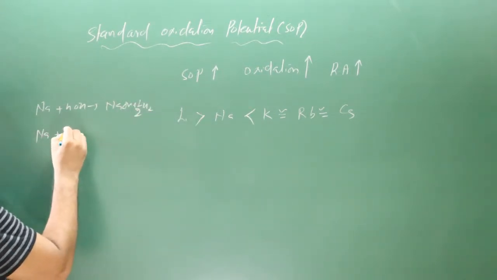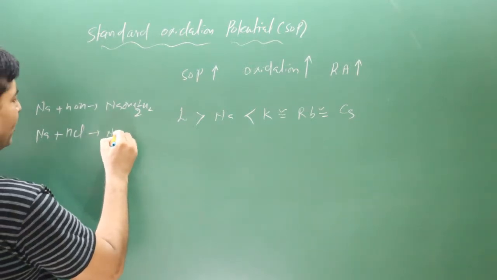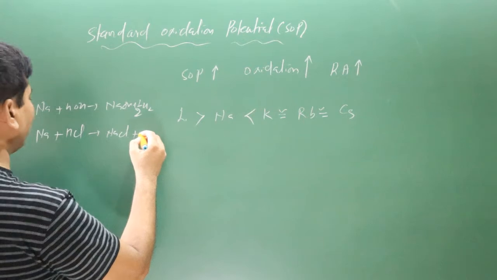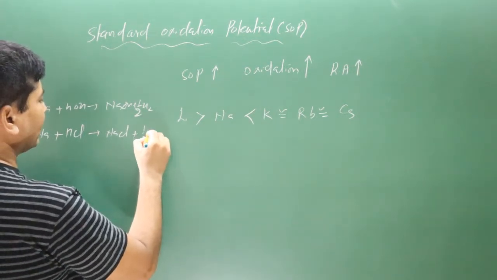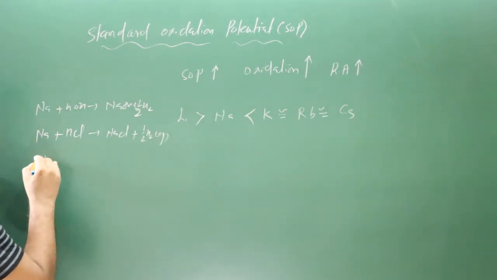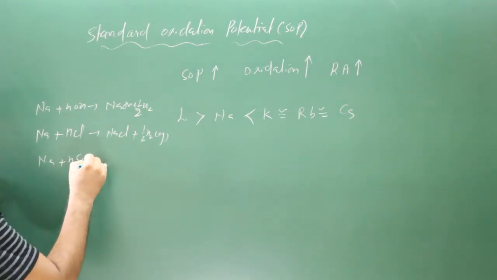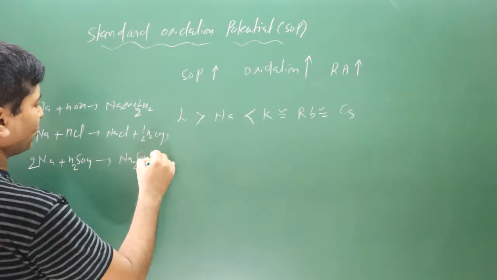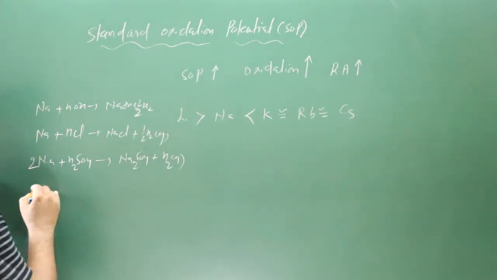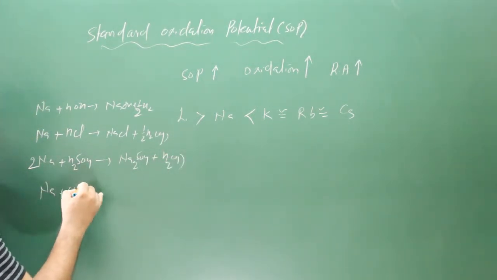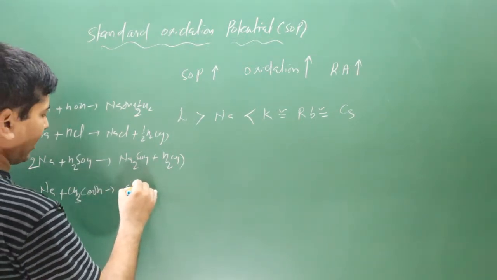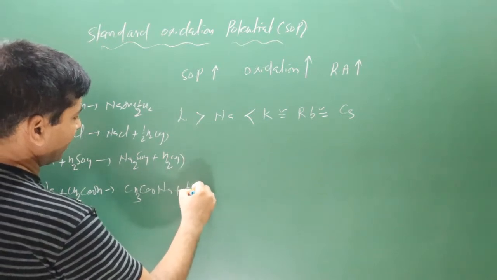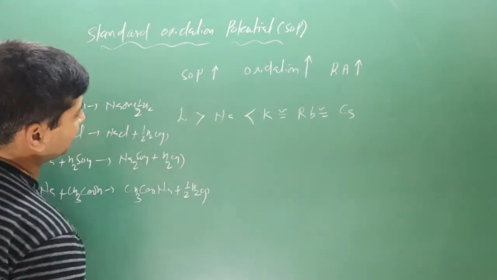If I take sodium and the acid is taken as HCl, then sodium chloride salt will be formed, and hydrogen gas is released. If you take H2SO4, with the sulfate ion, you take 2 sodium, Na2SO4, and hydrogen gas will be released. If you take acetic acid, CH3COOH, what will happen? Sodium acetate salt will be formed, and hydrogen gas is released. They easily release hydrogen gas.